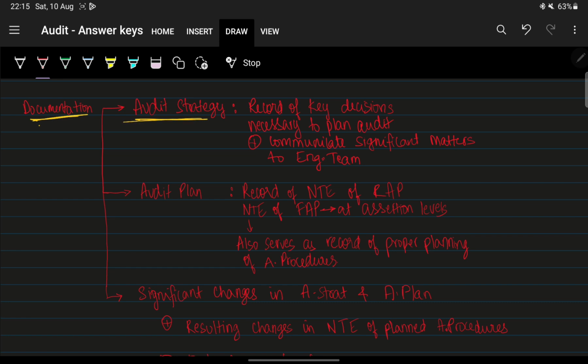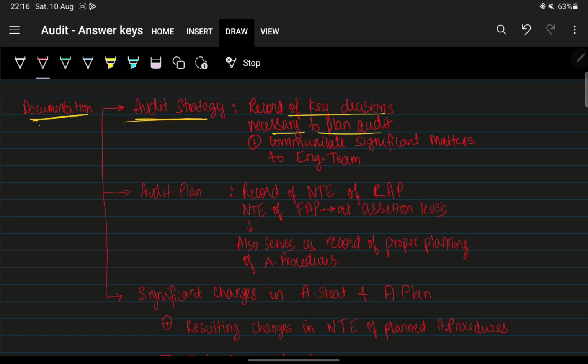Documentation of audit strategy is a record of key decisions considered necessary to plan the audit. What is documentation of audit strategy?